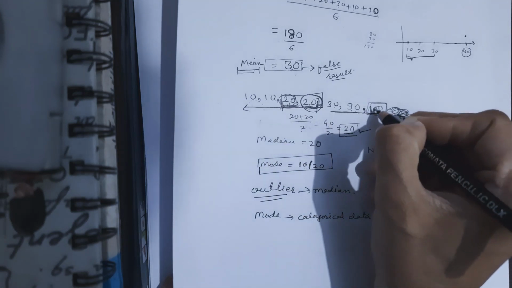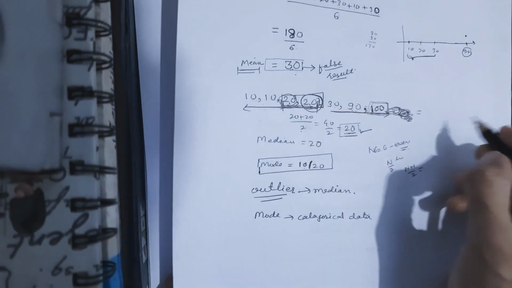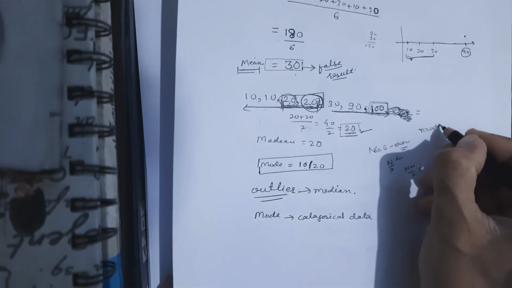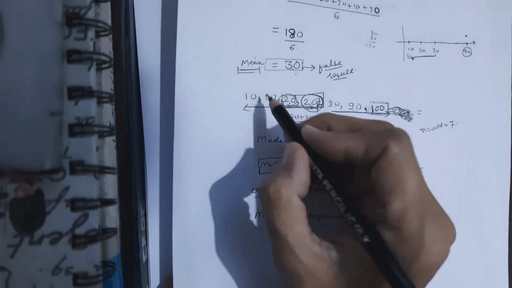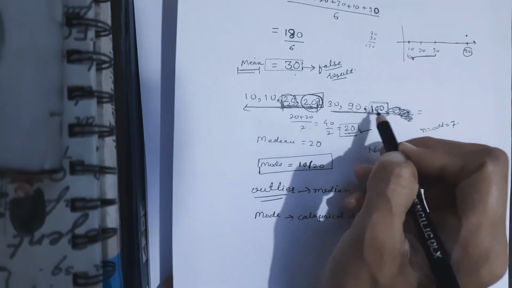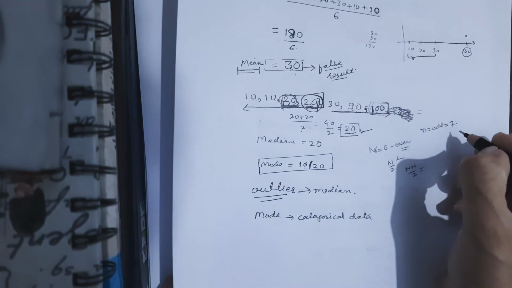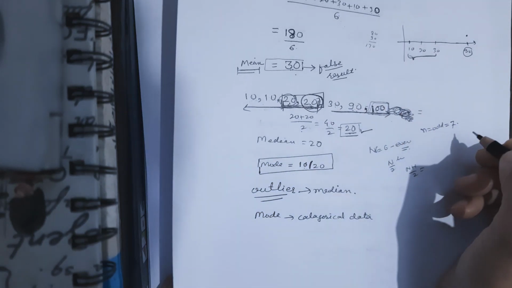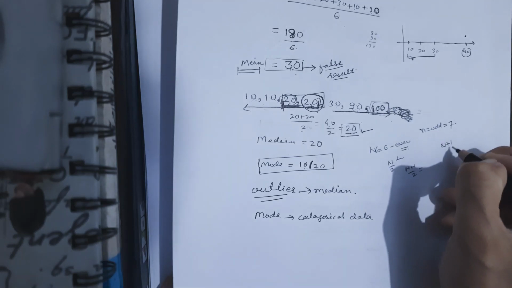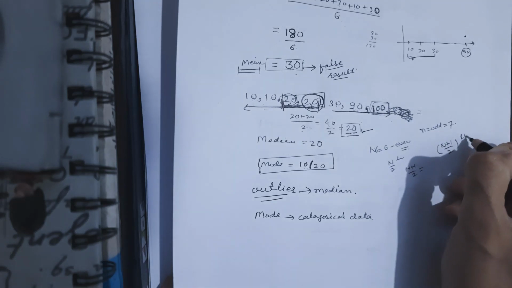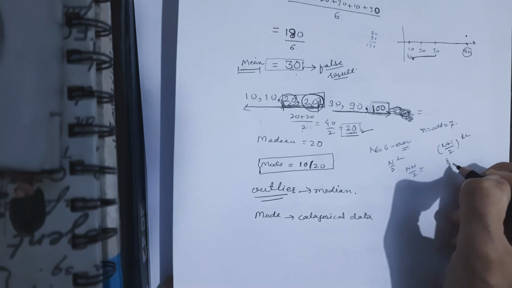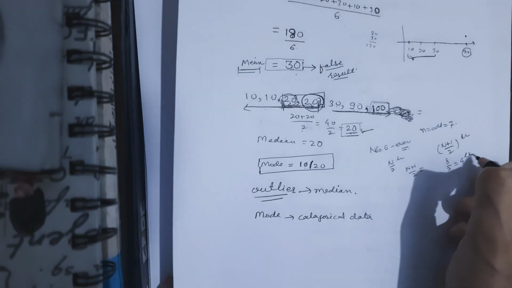But suppose we have one more number, 100, here, then this becomes odd because the number of observations is 7. 1 2 3 4 5 6 7. So 7 means the n plus 1 by 2th observation. So 7 plus 1 is 8, by 2, that is the fourth observation.